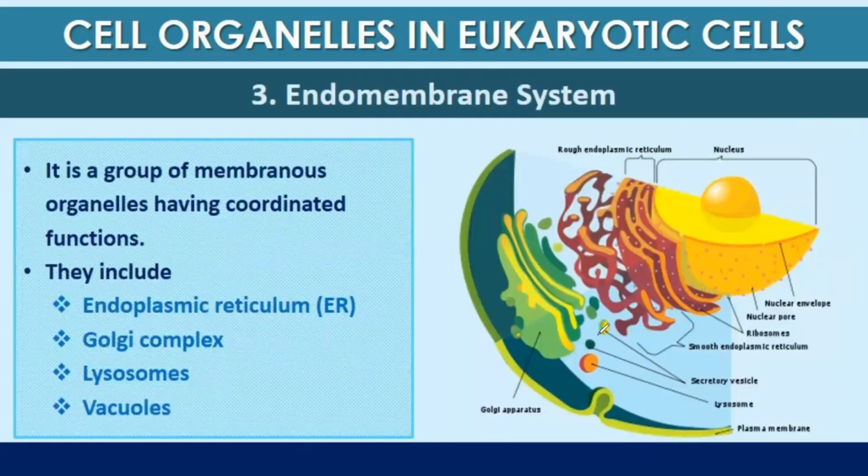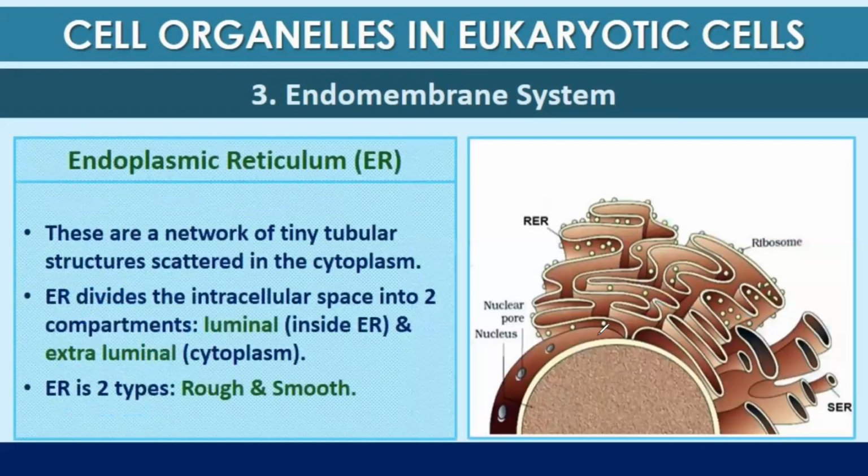The third organelle of the eukaryotic cell is the endomembrane system. It is a group of membranous organelles having coordinated function. They include endoplasmic reticulum, Golgi apparatus or Golgi complex, lysosomes, and vacuoles. Endoplasmic reticulum is a network of tiny tubular structures scattered in the cytoplasm.